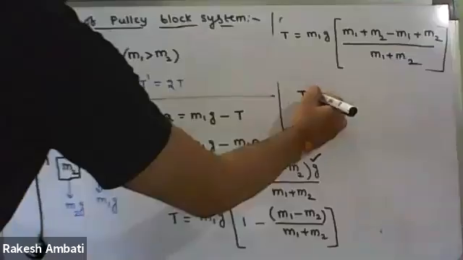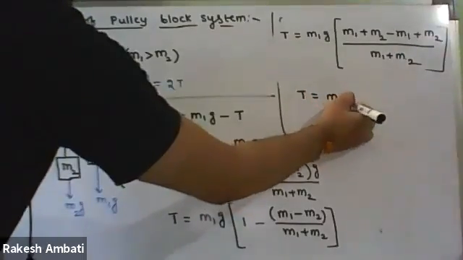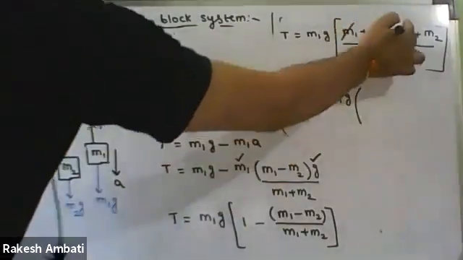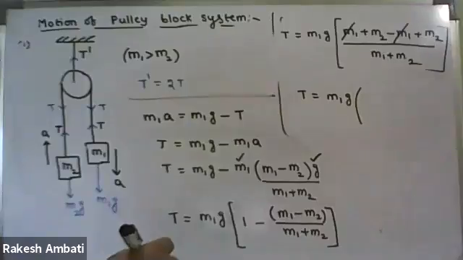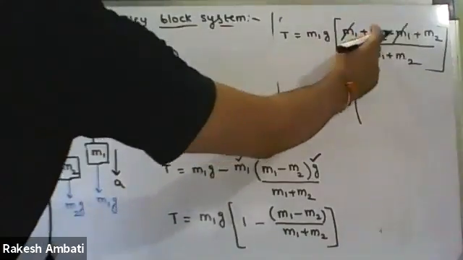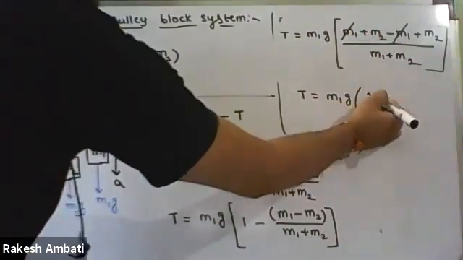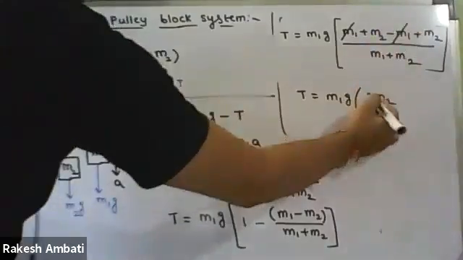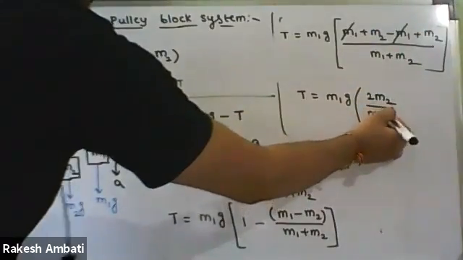Therefore, T equals, here we have m1g outside. So plus m1 minus m1 cancel out. So the numerator is 2m2, and in the denominator m1 plus m2.